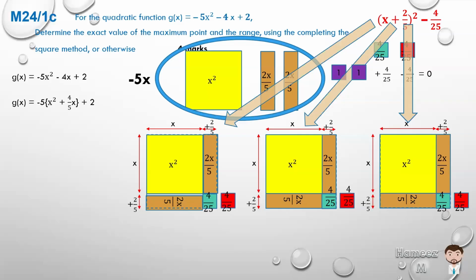So in a case like that, don't forget that we have the +2, so let's put that on the side here, 1, 2. So now we can rewrite this whole thing. We have -5 times x plus 2/5 squared minus 4/25 plus 2.